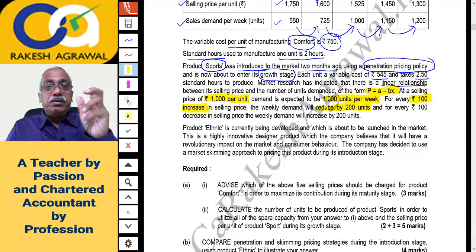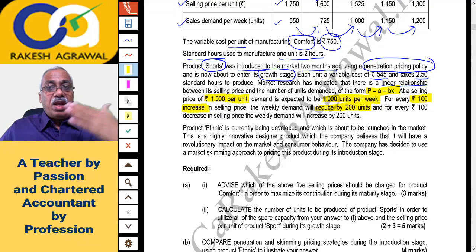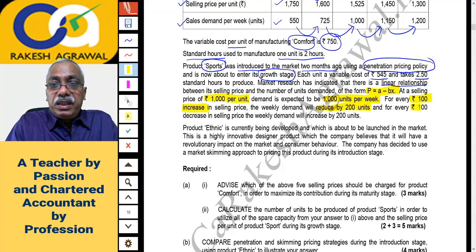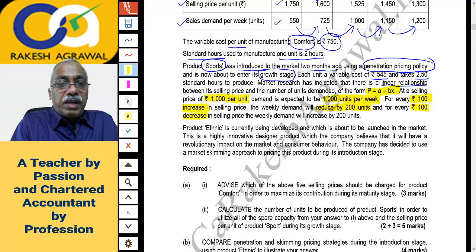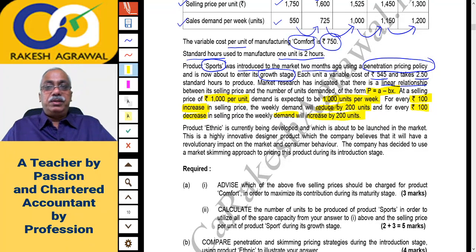This is the elasticity of demand. For every 100 rupees increase in selling price, the demand will naturally decrease by 200 units. And for every 100 rupees decrease in selling price, the weekly demand will increase by 200 units.